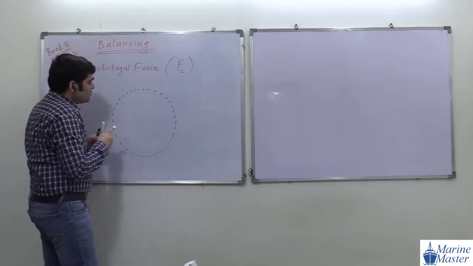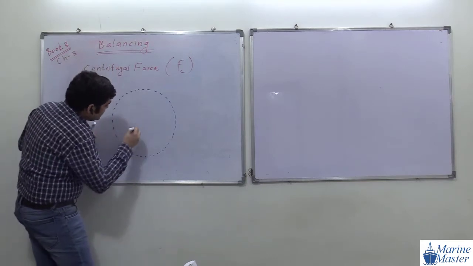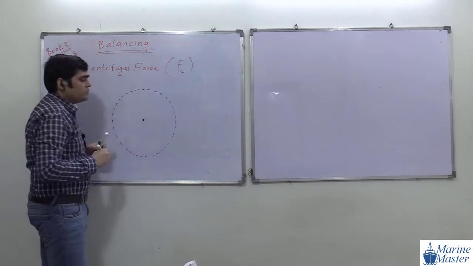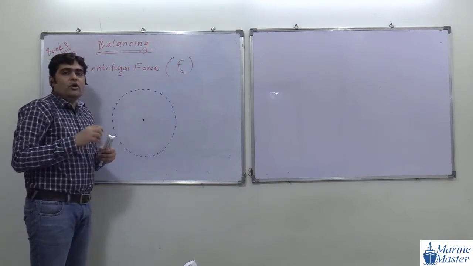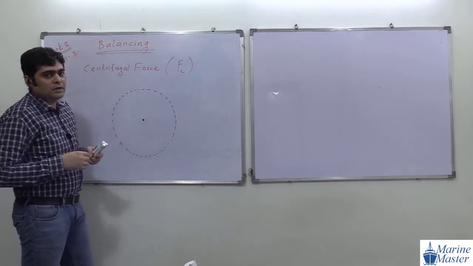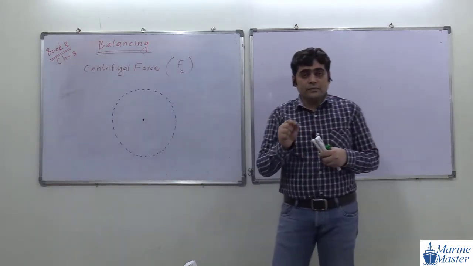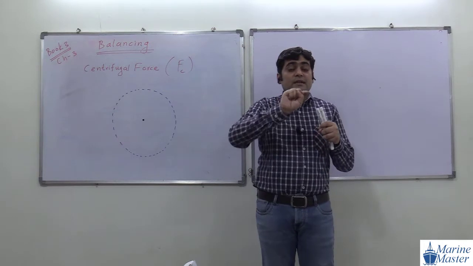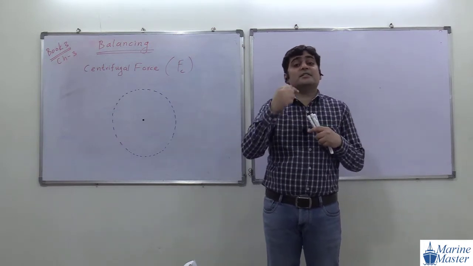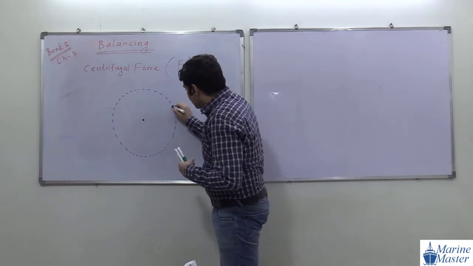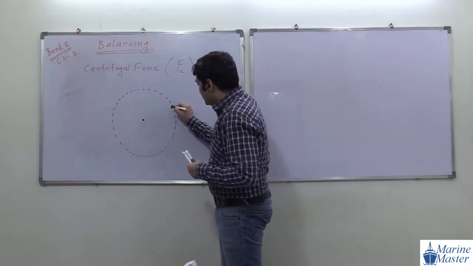When the object is moving, and this is the center of the circle, try to see the scenario. Whenever any object is moving on the circle, there is one internal resisting force that will act on the object. Suppose there is one object here, I am representing it by this black pen.